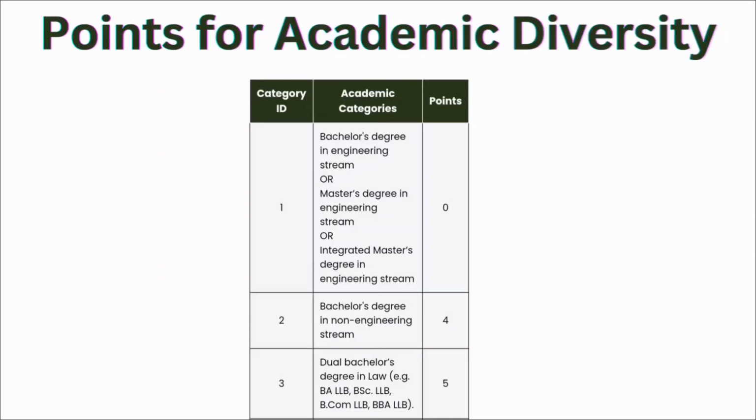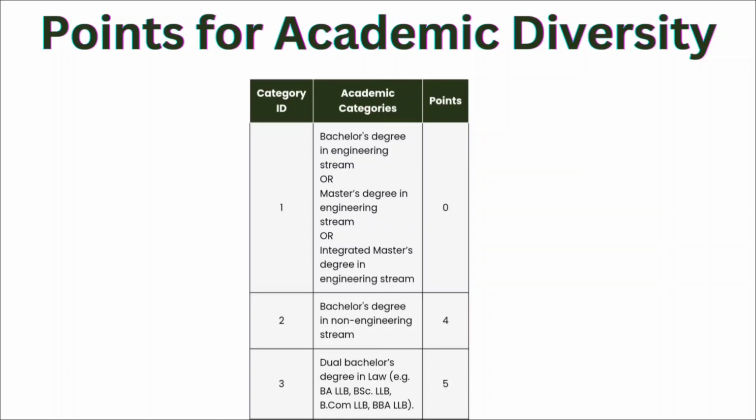If we consider the academic diversity, then on the basis of your academic background, there are some points. For a bachelor's degree in engineering stream, master's degree in engineering stream, or integrated master's degree in engineering stream, there are no points for these degrees. If your degree belongs to the bachelor's degree in non-engineering stream, then there are 4 points. If your degree belongs to the dual bachelor's degree in law, for example BA LLB, BSc LLB, BCom LLB, BBA LLB, then there are 5 points for that.